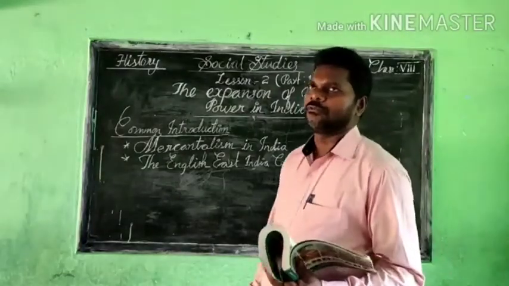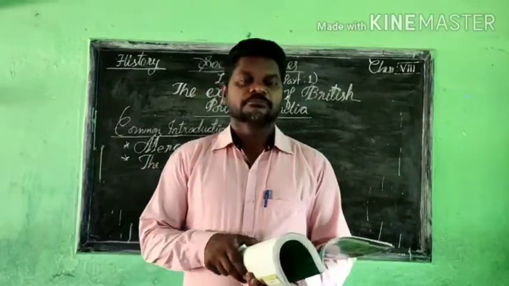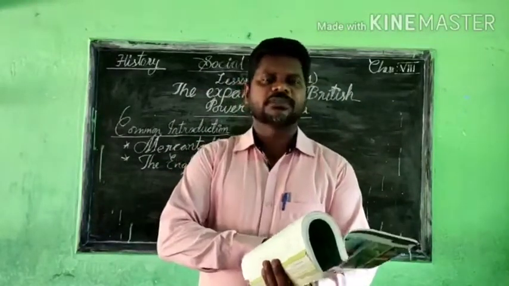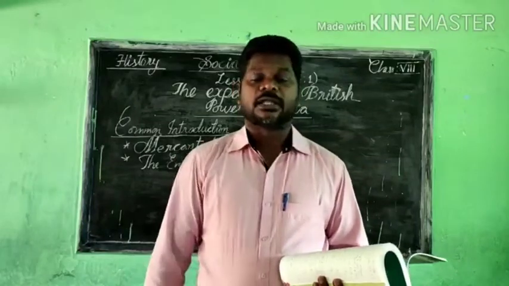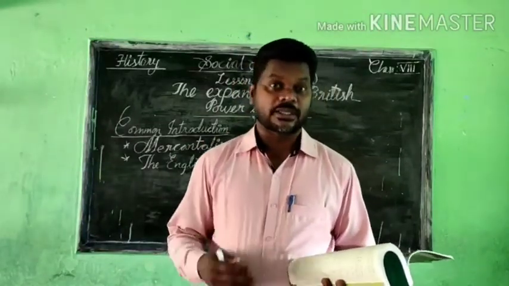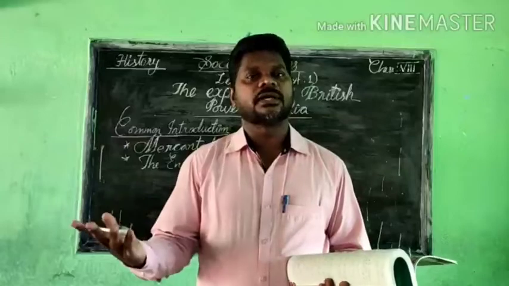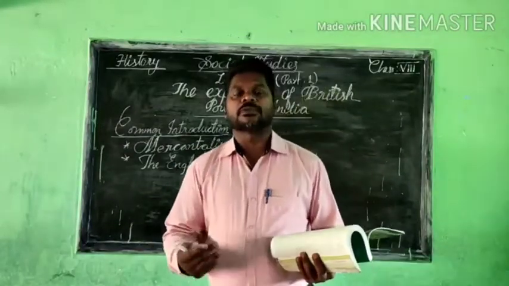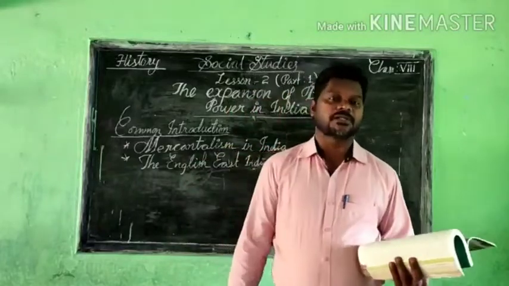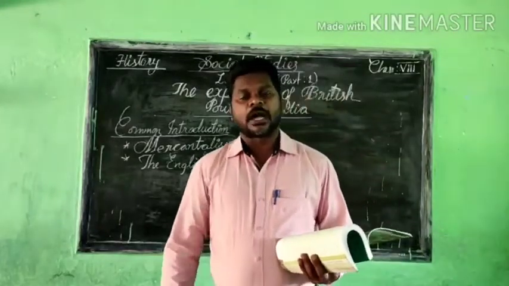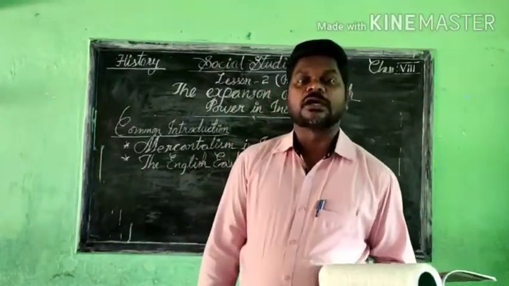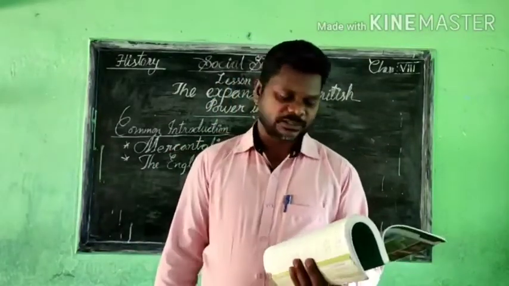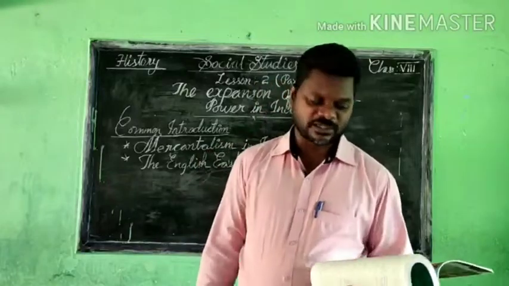We understand that before the British, the English East India Company, came to India, there were different dynasties and different kings, with kingdoms in North India, South India, and Northeast India. There were Mughal emperors too, and how they governed their own regions we have learned from the previous lessons.